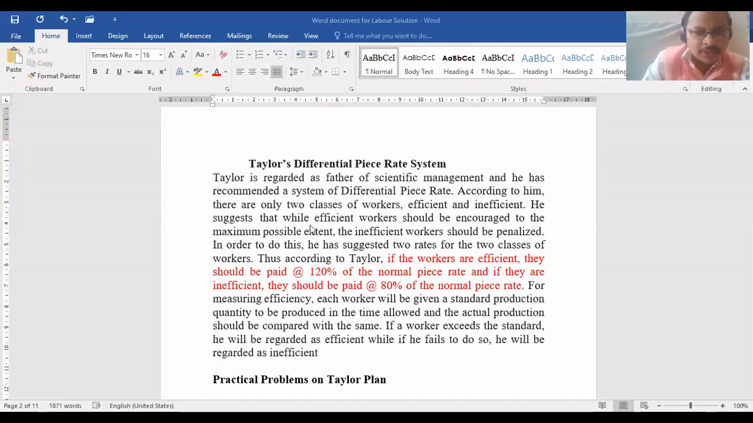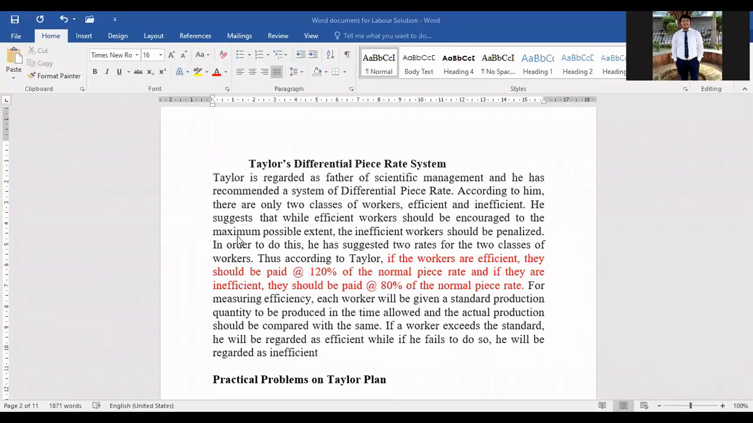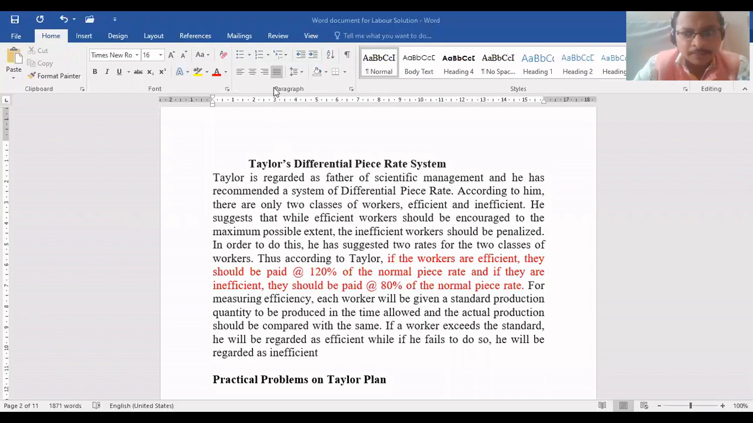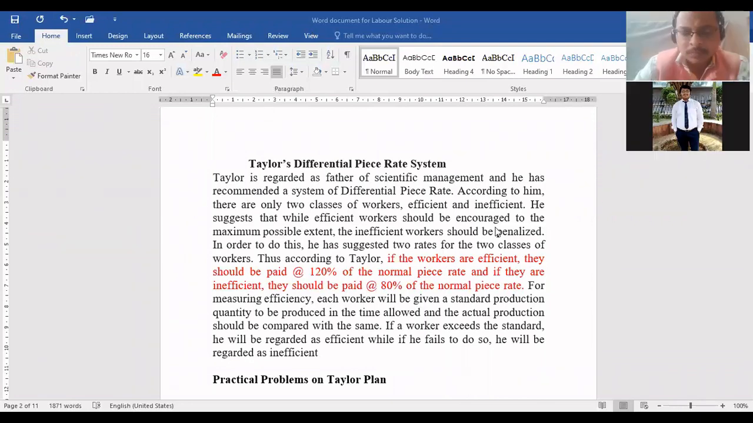What is the difference between piece rate system and time rate system? Yes, guys, come on, speak up. Tell me, beta. Sir, in time rate system, it depends upon the hours the labor has worked. Very good, beta. Sir, on piece rate, it depends upon units, and in time rate, hours worked.